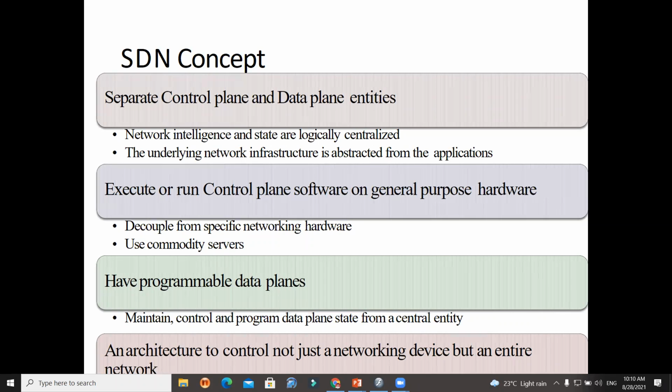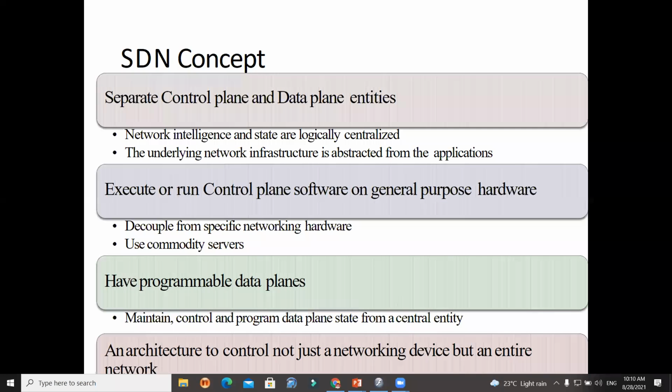Okay, execute or run the control plane software on general purpose hardware. You are running that particular software on the hardware, and that will give us more and more functionality. Have a programmable data plane. As I already told you in a previous lecture, in managed switches, what happens? You can configure the switch as per your requirement.